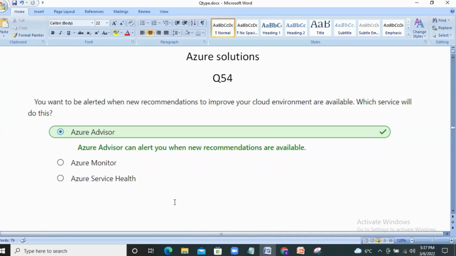Whenever we need any personalized recommendation, here the keyword is personalized recommendation, or recommendations, for Azure Advisor, because that is the tool which always recommends us to go for the Azure services. Hence, option 1 is the right answer here. Azure Advisor can alert you when new recommendations are available.